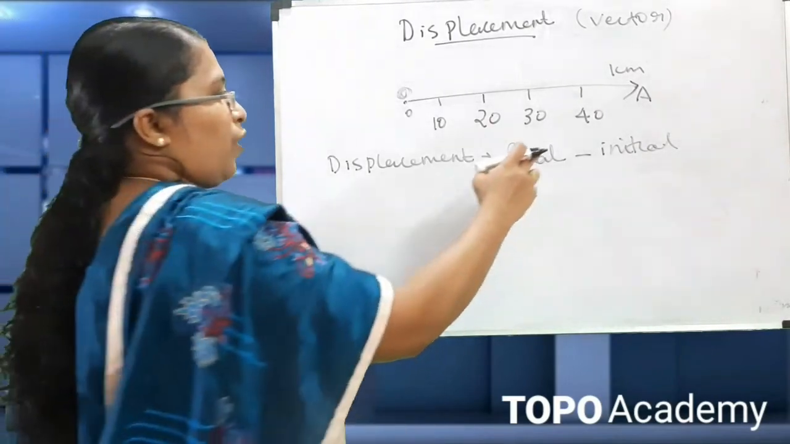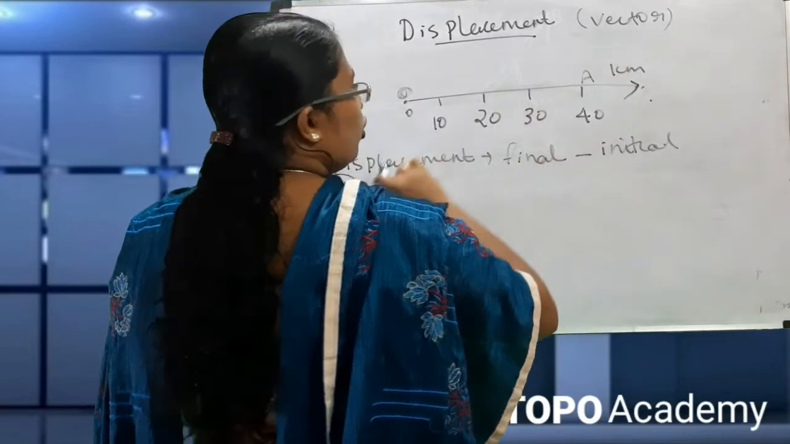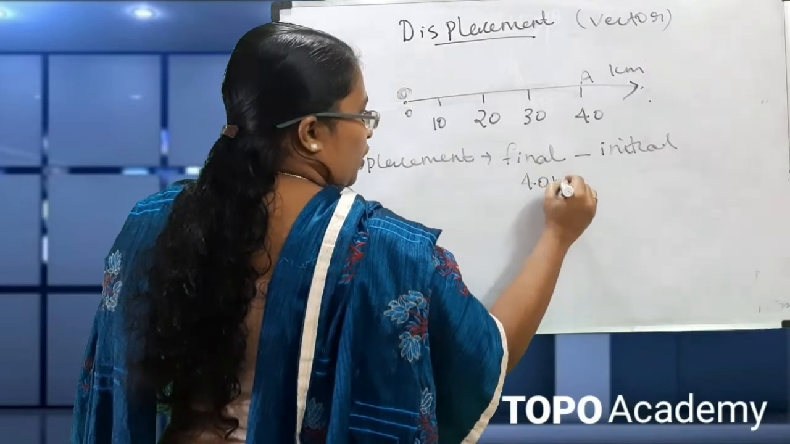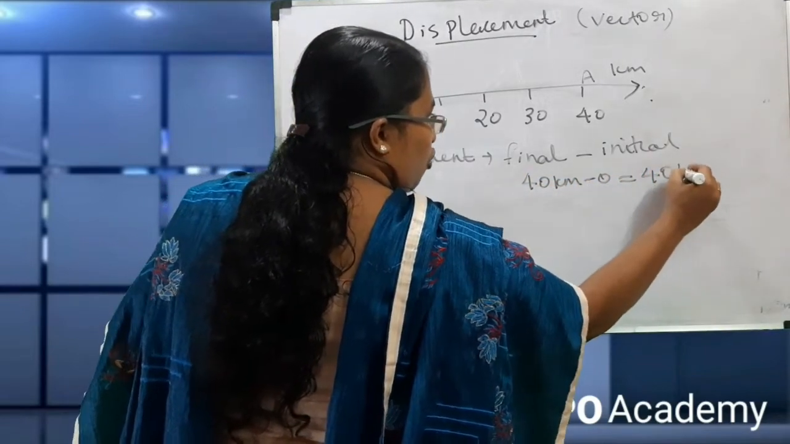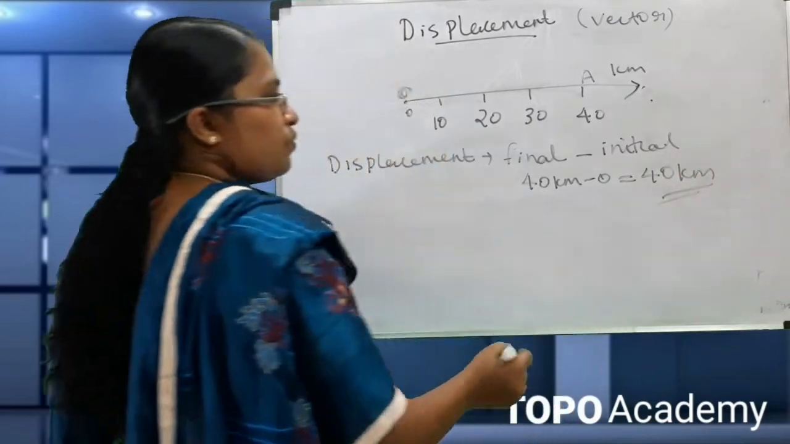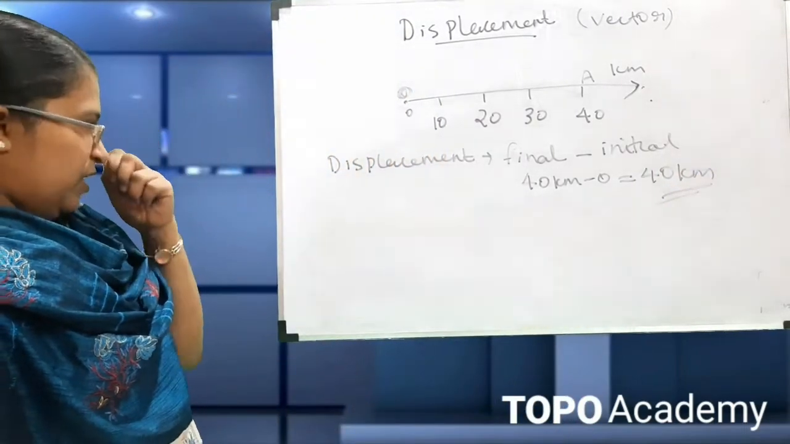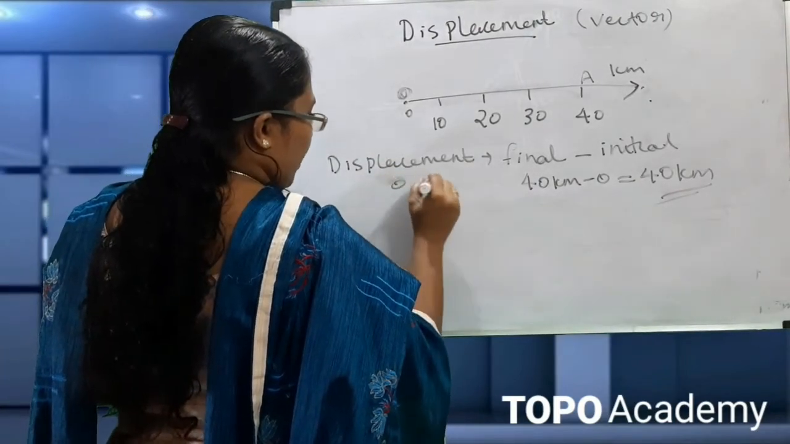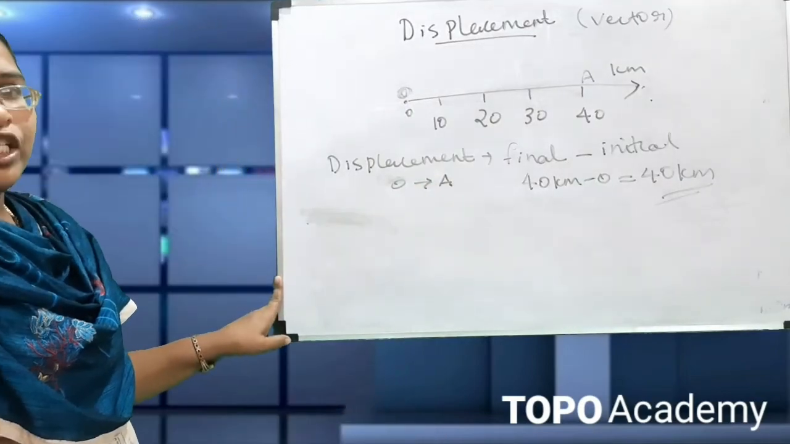What is the final position? The object is moving from O to A, so the final position is 40. So 40 kilometers minus 0. The displacement is equal to 40 kilometers. This is the displacement when the object is moving from O to A. Next we have to see the displacement.